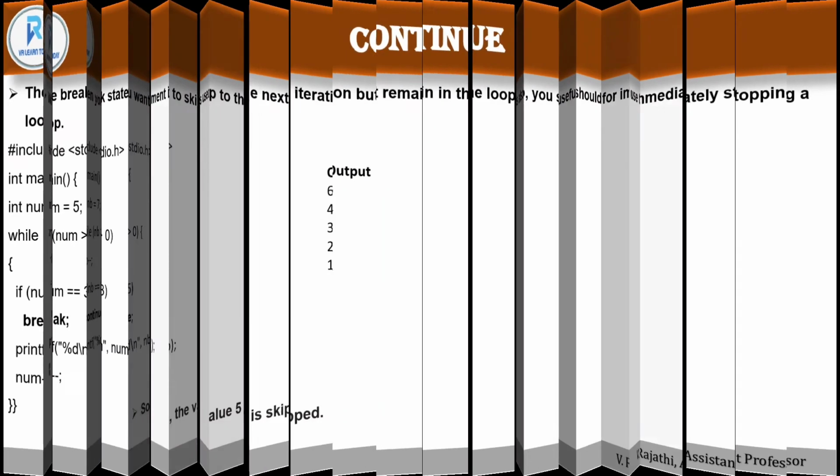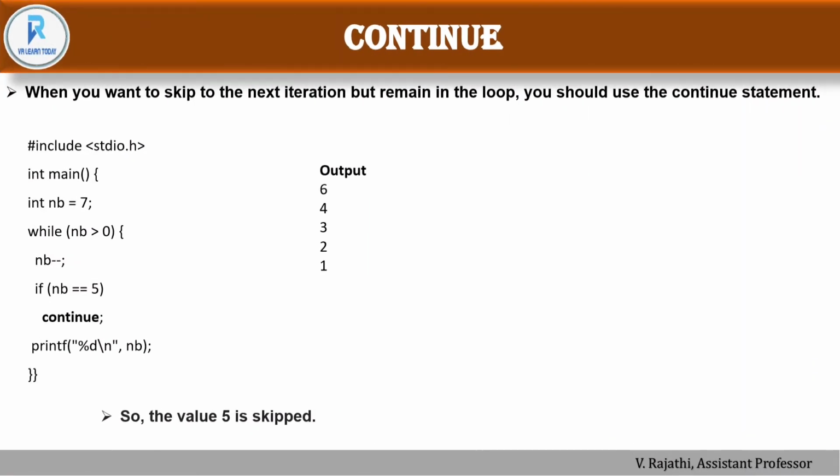And next is continue. So when you want to skip to the next iteration but remain in the loop, you should use continue statement. So this is the example program for continue. So for both break and continue, the syntax will be the same. For break, we have to use the break keyword, end with a semicolon. And for continue, we have to use the same keyword continue, end with a semicolon.